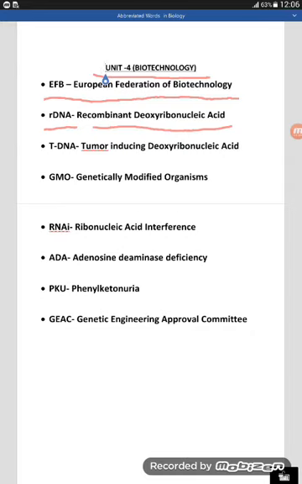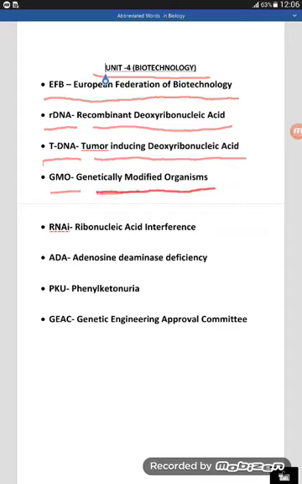Now here is tDNA. tDNA, that is tumor inducing deoxyribonucleic acid. Okay, the next one is GMO, genetically modified organisms.